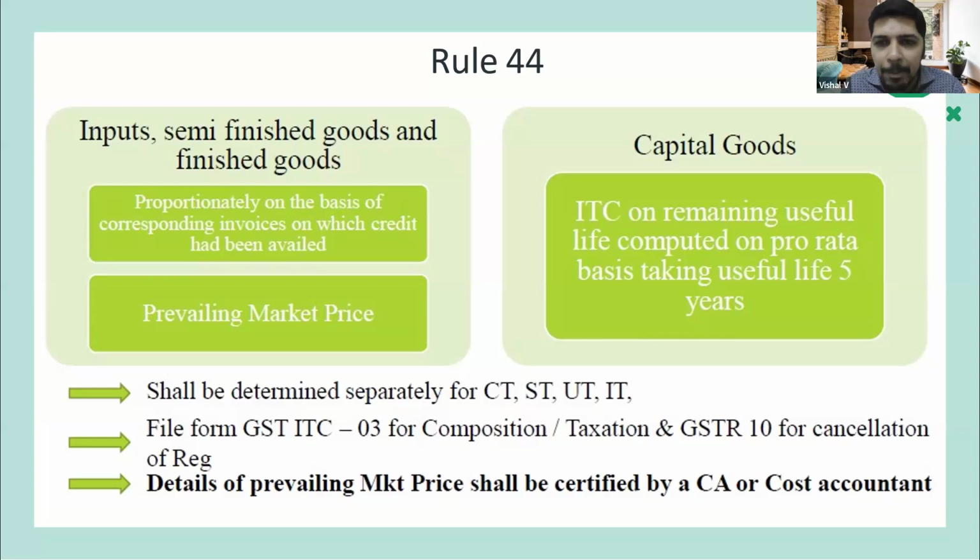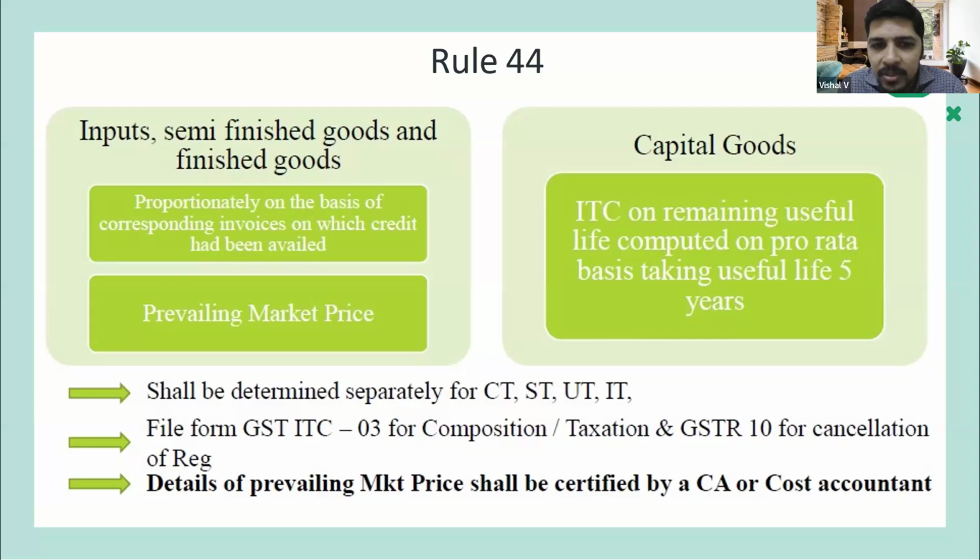And for the purpose of capital goods, it is the remaining useful life which is left. So total useful life is 60 months. Let us suppose 24 months has already elapsed. That is 2 years. Then on the balance 3 years, the ITC has to be reversed. So this is reversal on inputs, semi-finished goods, finished goods, and capital goods.